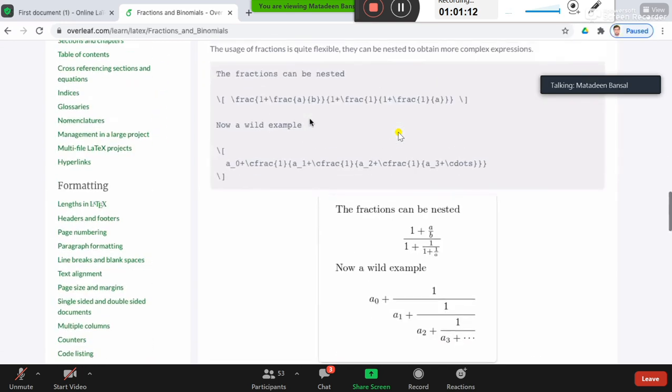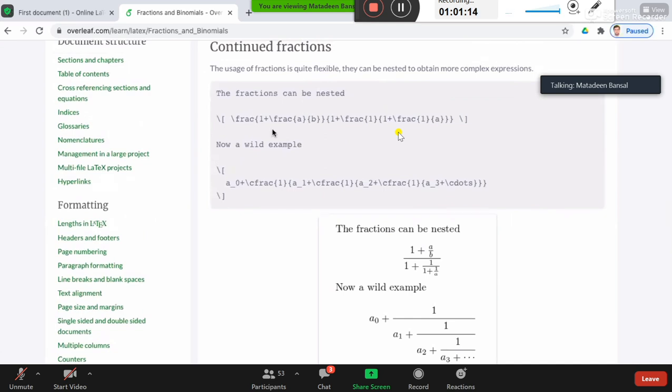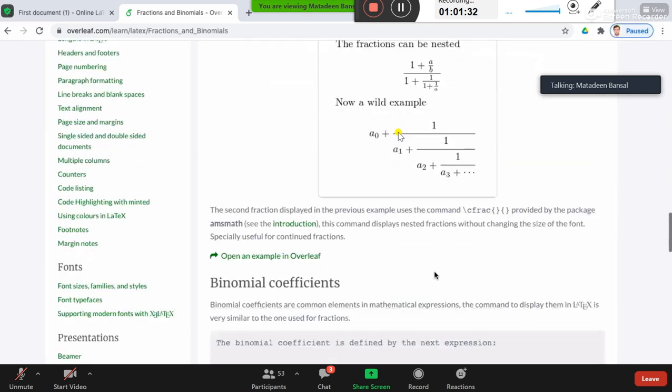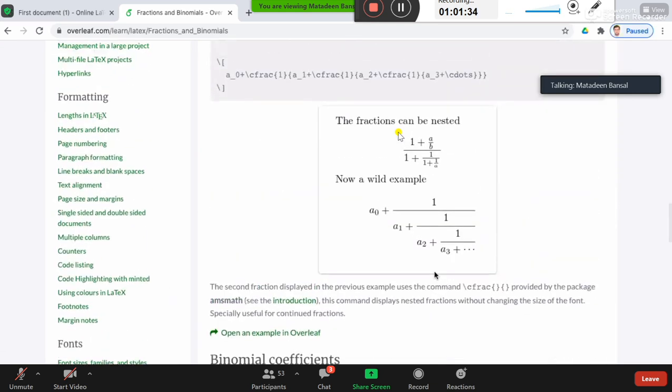Continued fractions, for continued fractions you also have to use fraction inside fraction. For example, this is the first fraction, and then you write 1 plus fraction 1 plus fraction a over b. So it is written fraction a over b inside this, and you can use that again and again, right?